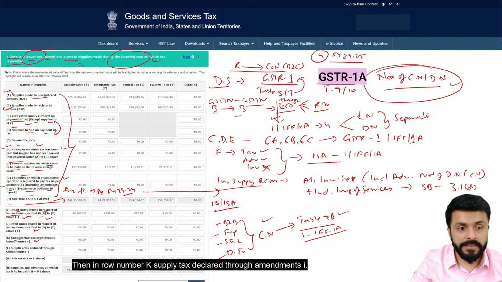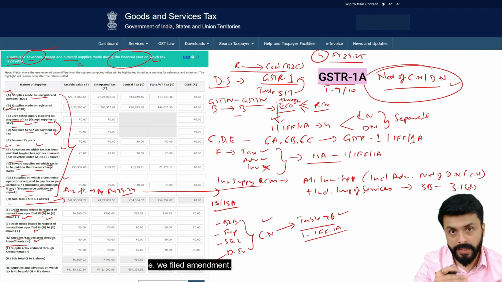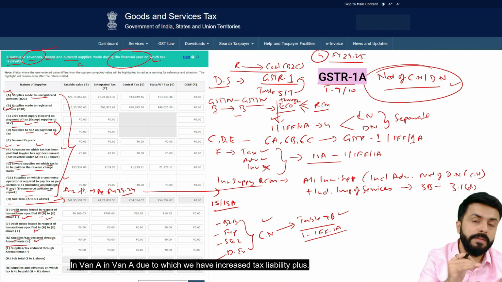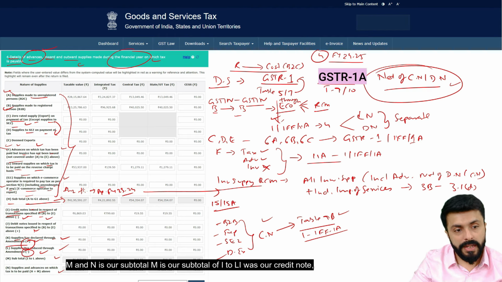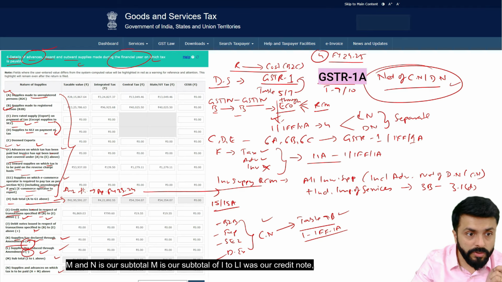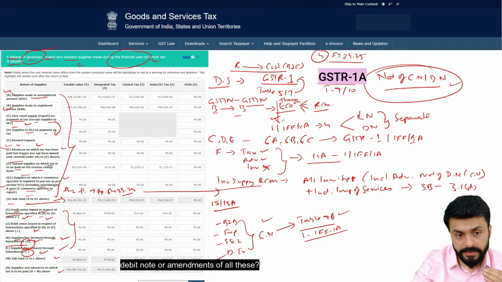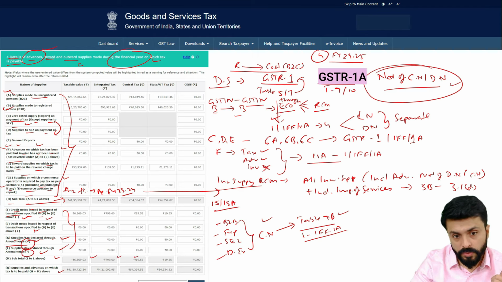Then in row number K, supply tax declared through amendments, i.e. we filed an amendment in GSTR-1A, due to which we have increased tax liability, I will show that here, and the details due to which there was a reduction in my tax liability will come in my L. M and N are our subtotals. M is our subtotal of I to L, which was our credit note, debit note, or amendments, all these.